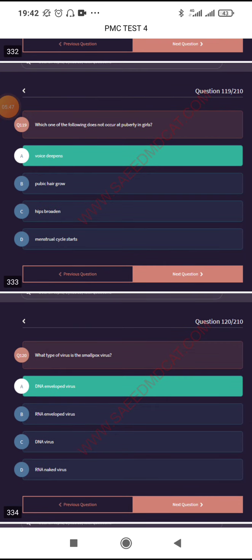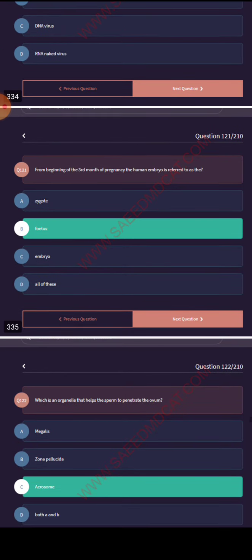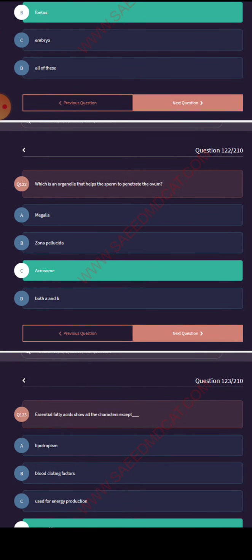Which type of virus is smallpox virus? DNA, enveloped. From the beginning of the third month, fetus. Which organelle helps the sperm to penetrate the ovum? Acrosome.